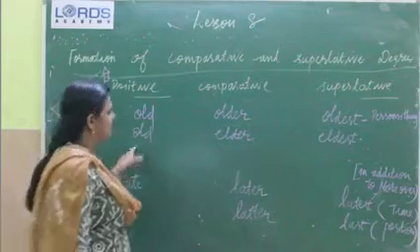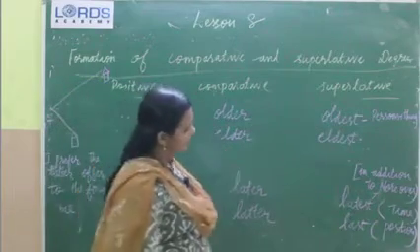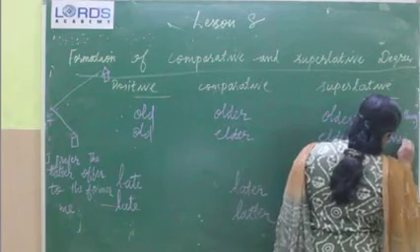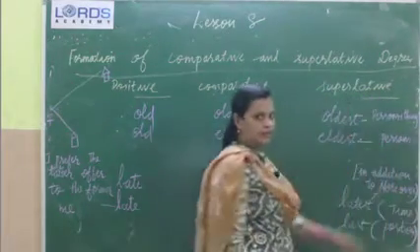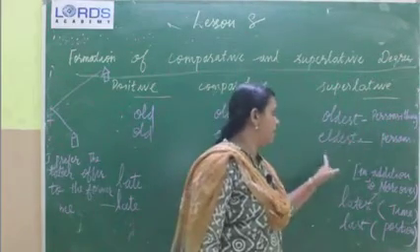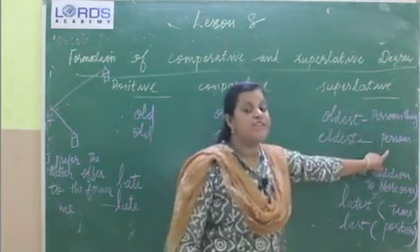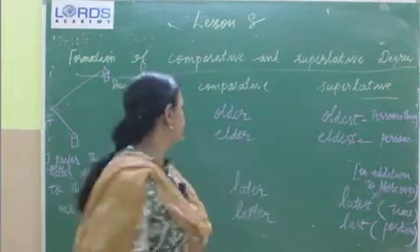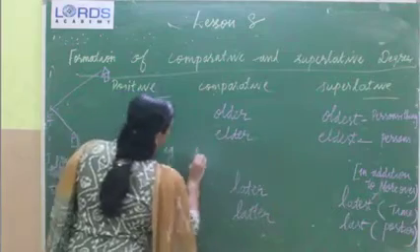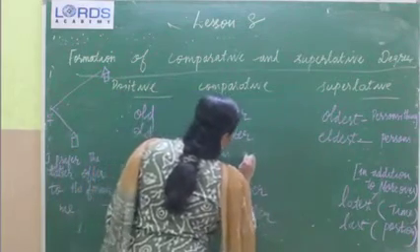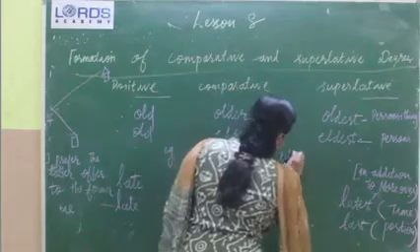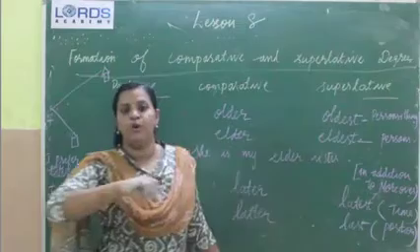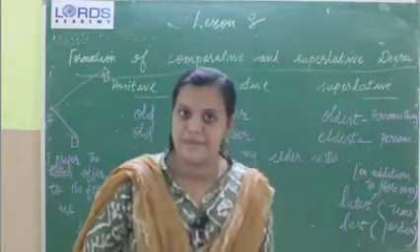Okay, but in the case of elder, it denotes only persons. Not things. It will talk about persons. She is my elder sister. See, she is my elder sister. Okay. I hope you are clear with these six rules.